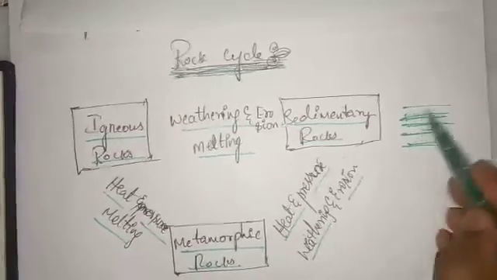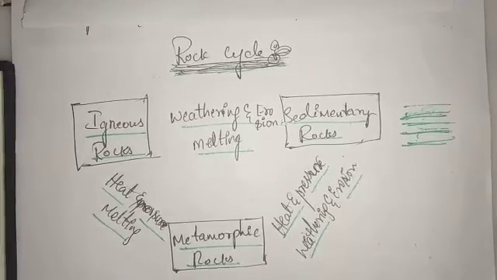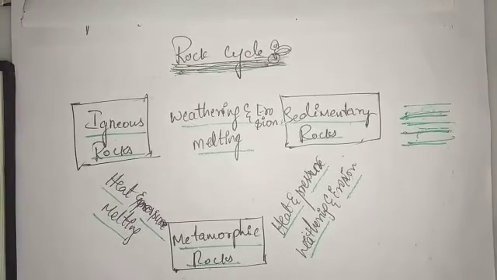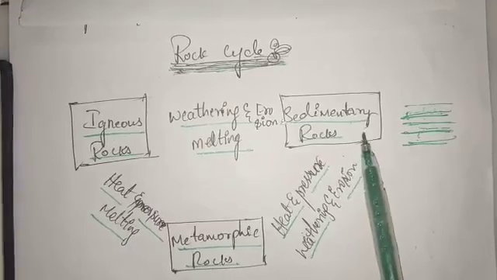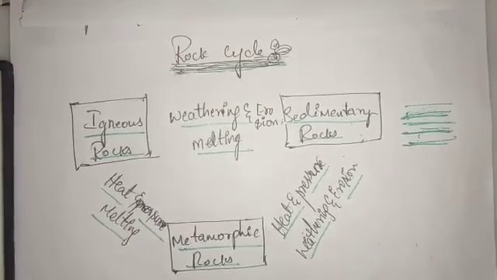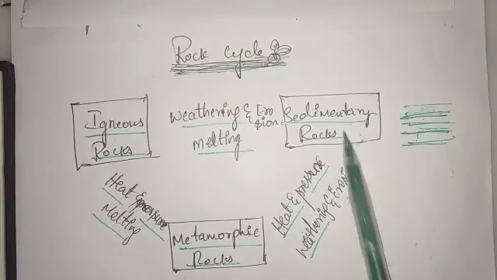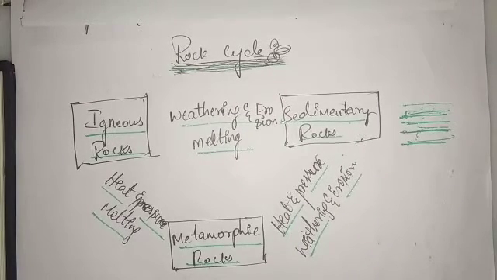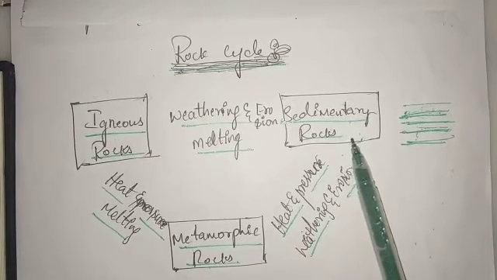An example of igneous rock is granite, and examples of sedimentary rocks are sandstone, limestone and coal. Coming to the metamorphic rocks, these are very hard. They do not have empty spaces between them like sedimentary rocks.